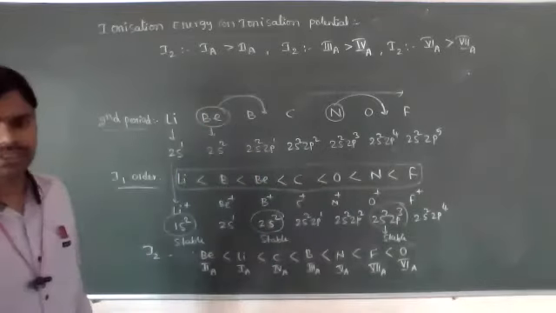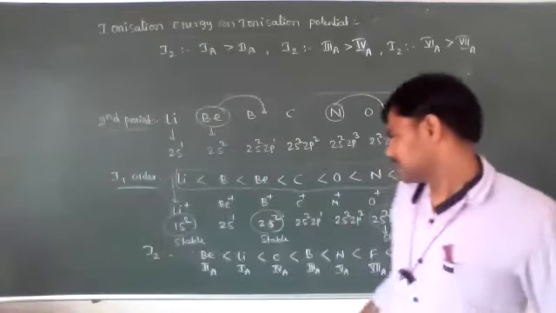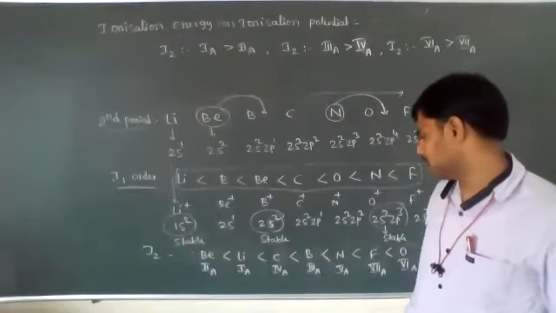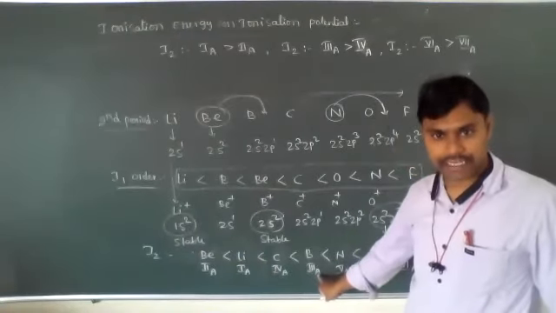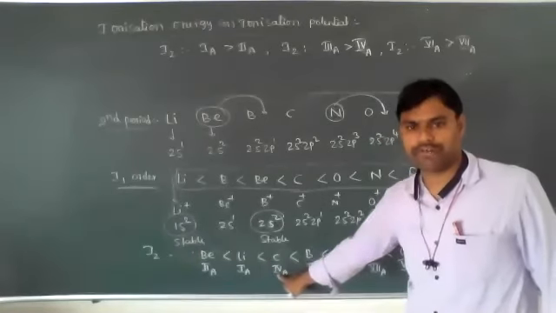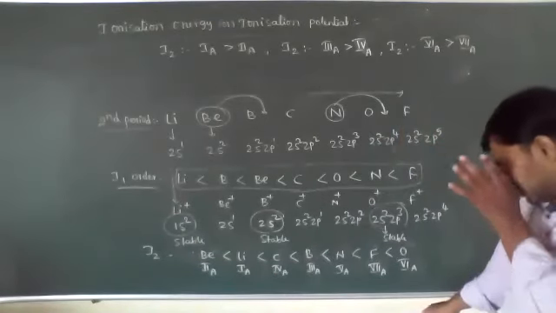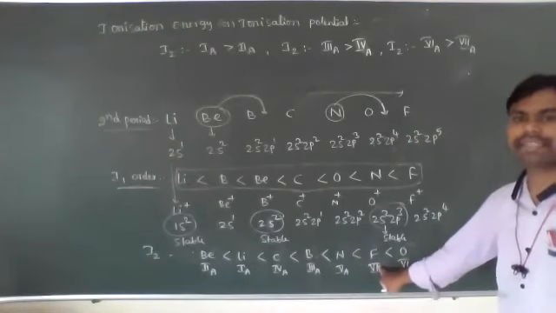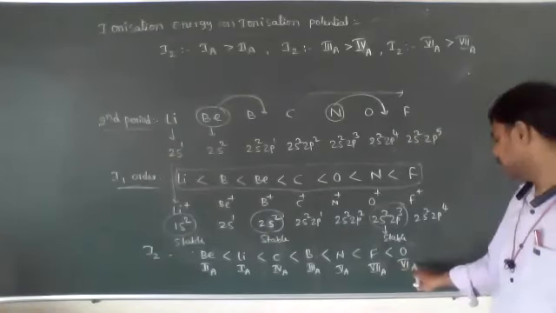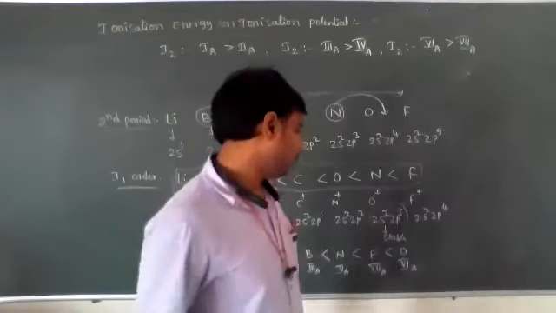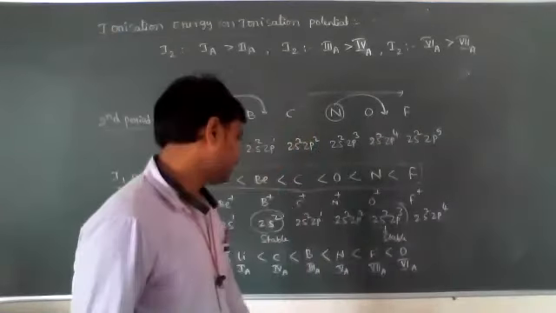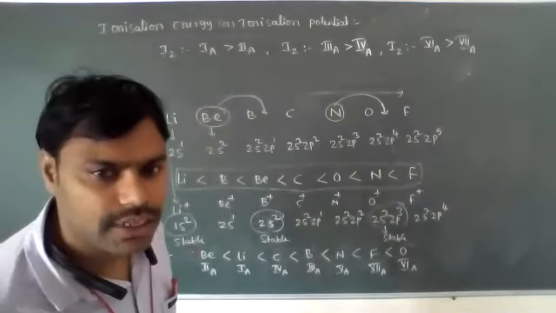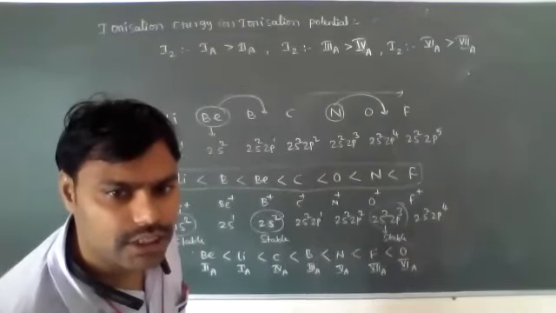These are the exceptions. That's why the second ionization energy is more for sixth A group elements when compared to seventh and fifth. Why? Because of the stable electronic configurations.